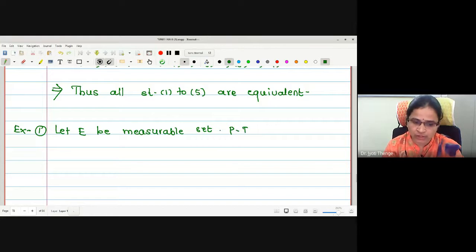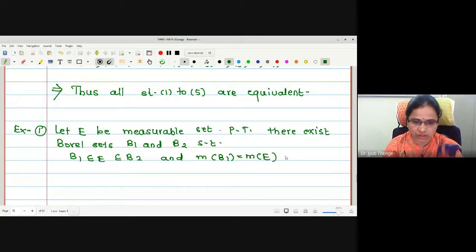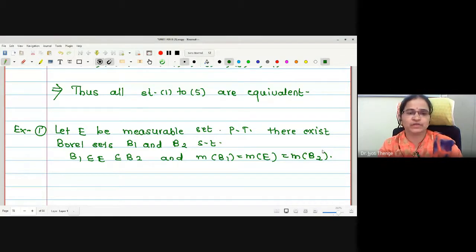Then prove that there exist Borel sets B1 and B2 such that B1 is contained in E, E is contained in B2, and the measure of B1 equals the measure of E equals the measure of B2. This is the example we wanted to prove.